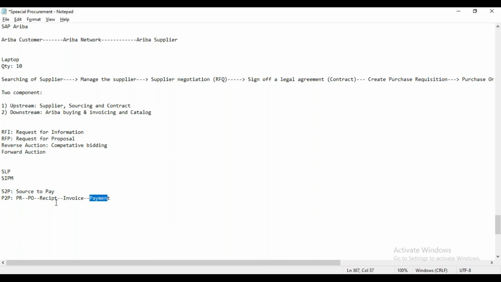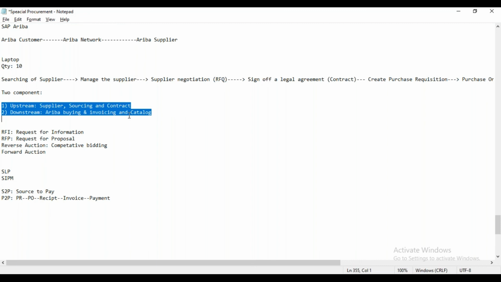Let me also put in some input on that previous question as well. Mainly, Ariba is supporting the customer. So the customer will get more benefits as compared to the supplier. Whatever solutions Ariba is offering are more relevant to the customer: supplier, sourcing, contract, P2P, and the catalog. The customer can utilize these solutions to streamline their business.